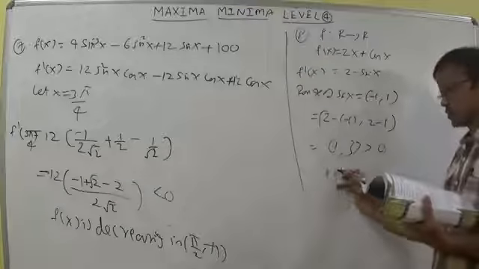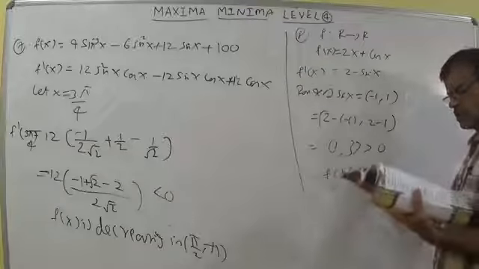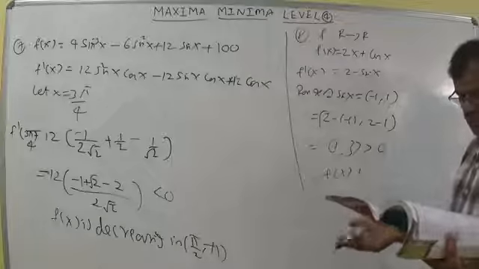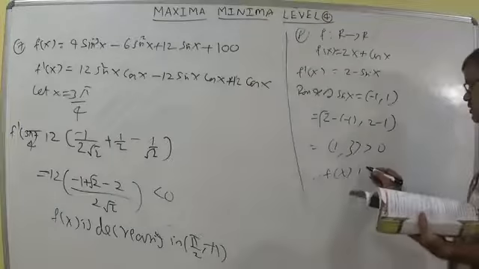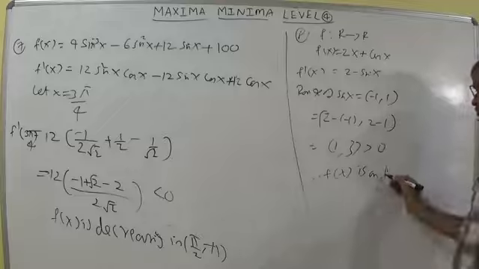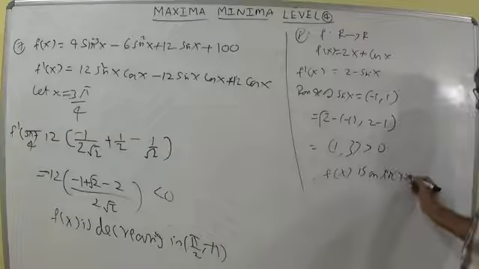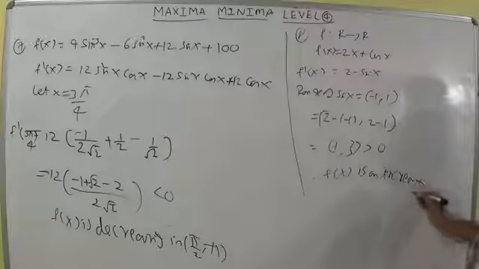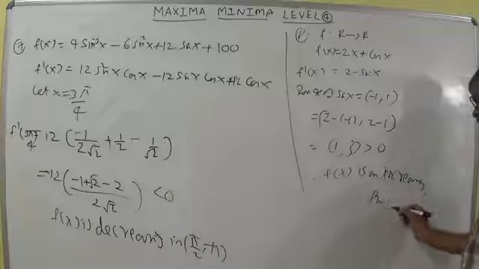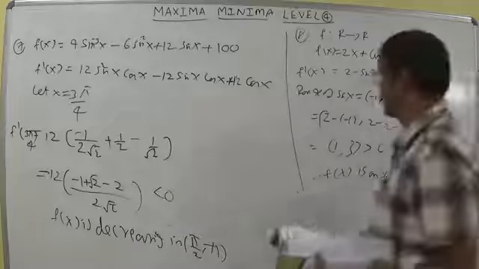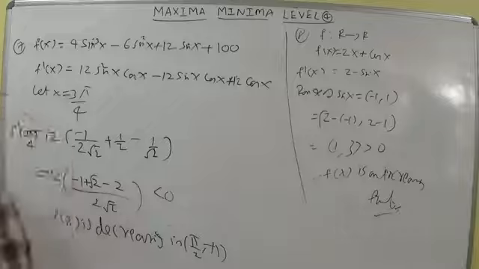Therefore, f of x is strictly increasing. He did not use strictly, simply an increasing function. f of x is an increasing function. 8th question completed.